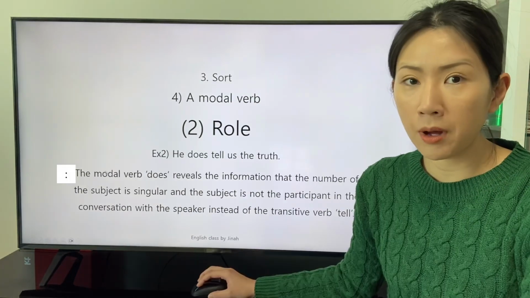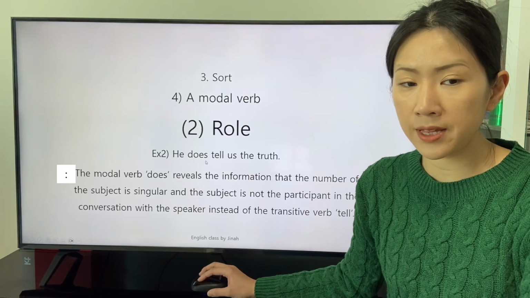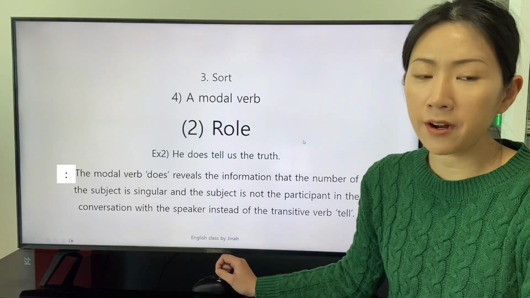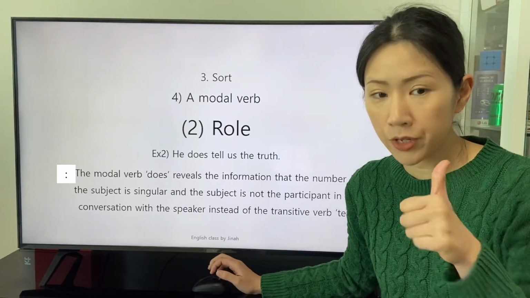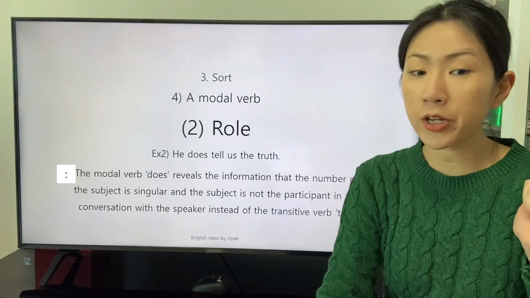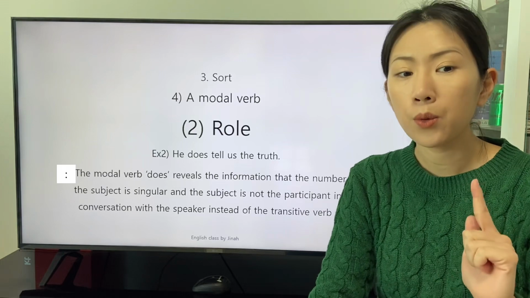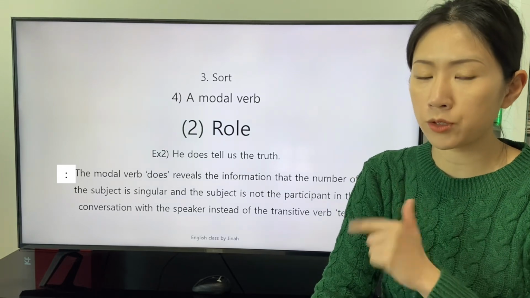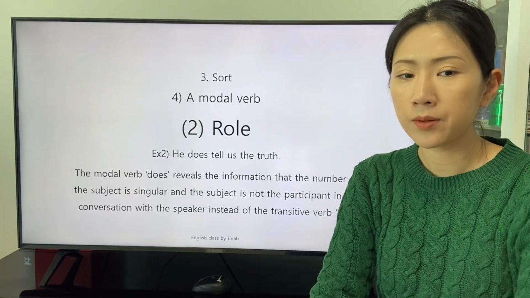tell. The modal verb does reveals the information that the number of the subject is singular and the subject is not the participant in the conversation with the speaker instead of the transitive verb tell.